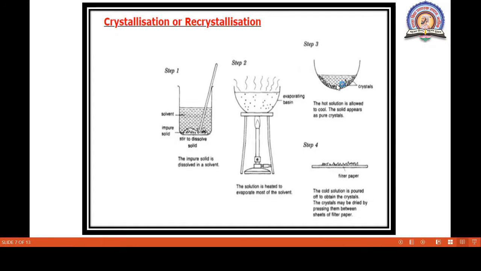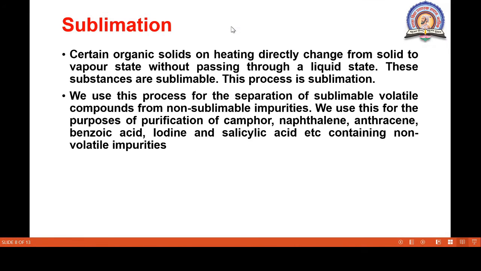Then we filter this. We filter on the filter paper. So what happened here? The filter paper, and these are the compound. The cold solution is poured off to obtain the crystals. The crystals may be dried by pressing them between the sheets of filter paper. So we are getting a pure organic compound. This is the way to purify the organic compound, and it is called crystallization or recrystallization. It is a very simple technique.